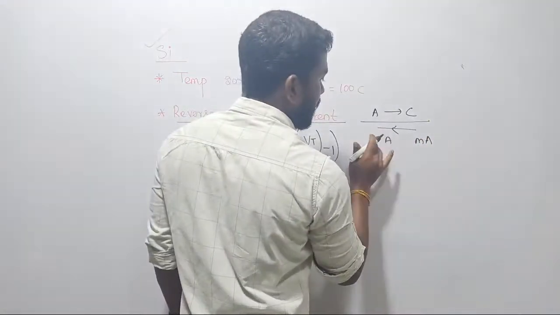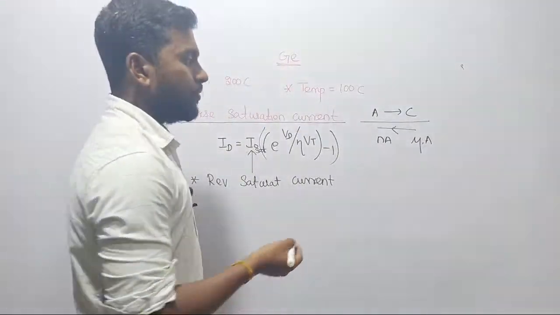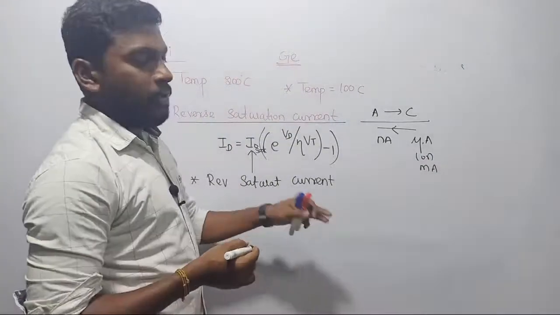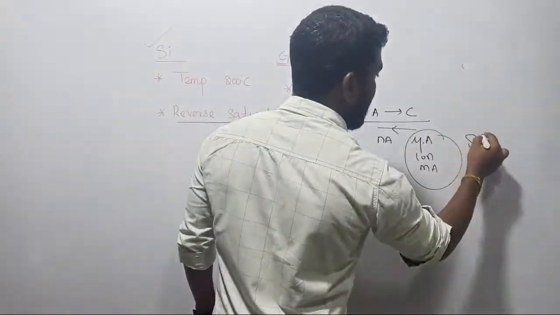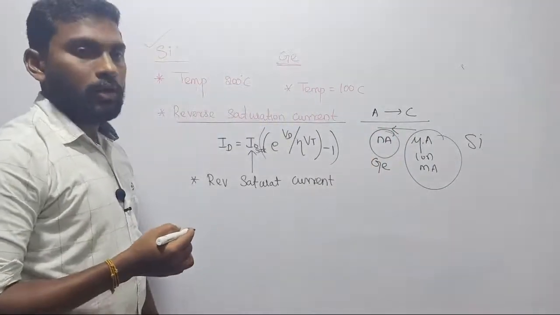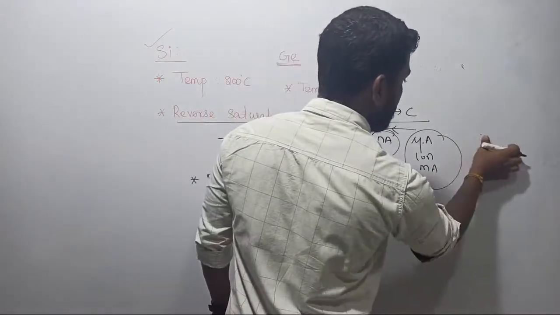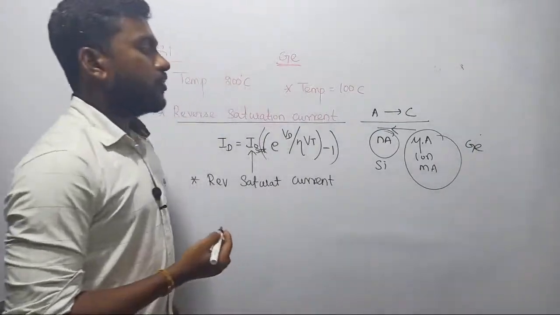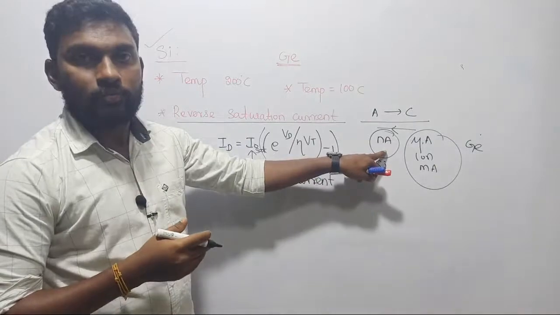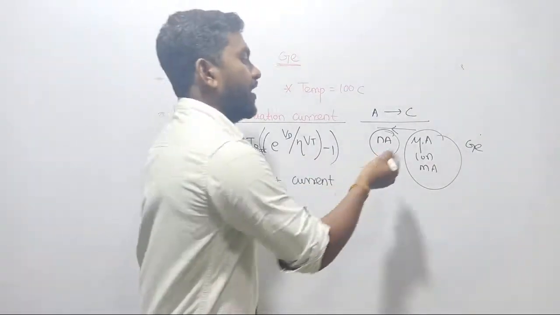Now there are two cases, right? It might be in microampere and nanoampere, and sometimes it will also be in milliampere. Wait a minute, I had it reversed. This is silicon, this is germanium. Forgive me. In case of silicon material the current is in nanoampere, almost equal to 0. Listen, in reverse bias your device has to turn off, but germanium is carrying current in microampere or milliampere.